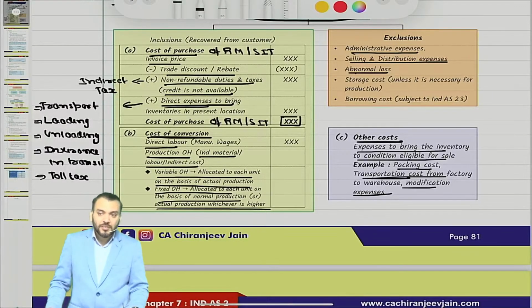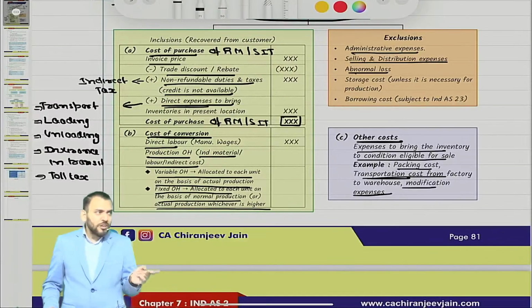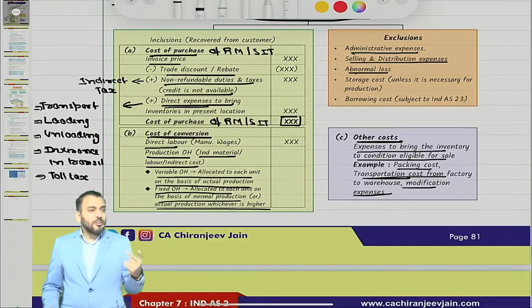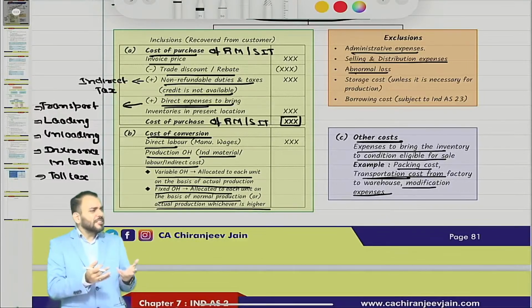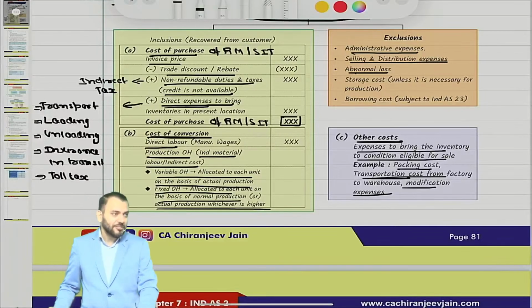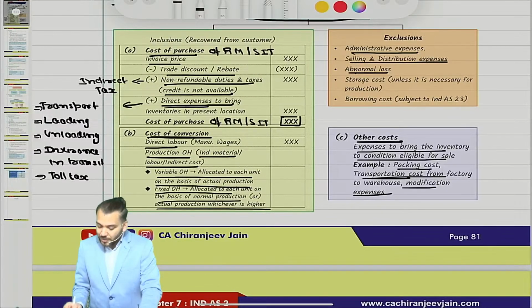Normal loss, abnormal loss. Abnormal loss will not be included. Normal loss will be included. So normal loss will be spread over the balance number of units. I hope you have done the concept of normal loss and abnormal loss in the consignment chapter in CA Foundation. So normal loss will always be included in cost price.